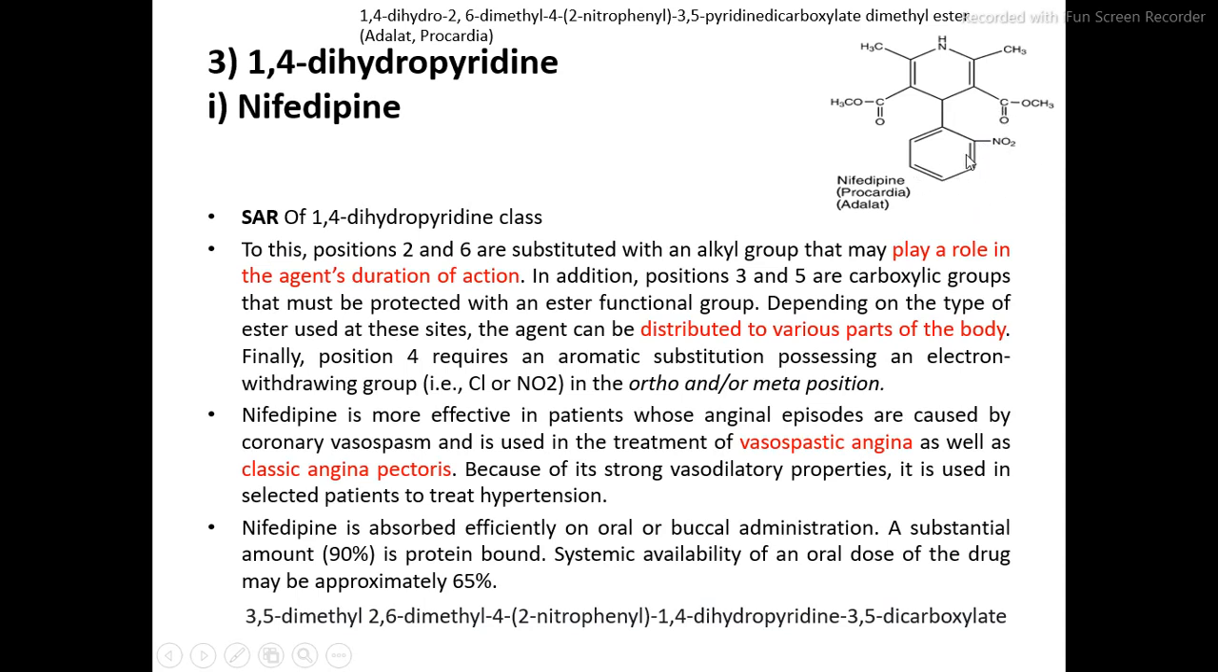This nifedipine is more effective in patients whose anginal episodes are caused by coronary vasospasm and is used in the treatment of vasospastic angina as well as classic angina pectoris. Because of its strong vasodilatory properties, it is used in selected patients to treat hypertension.